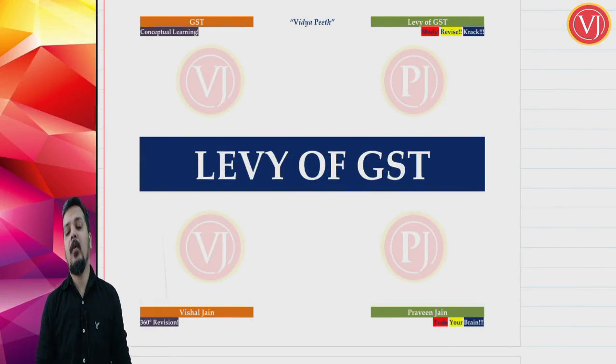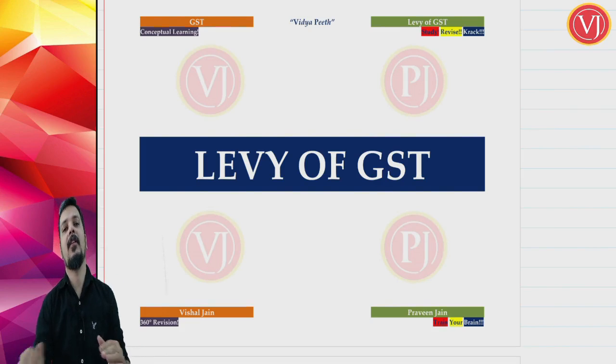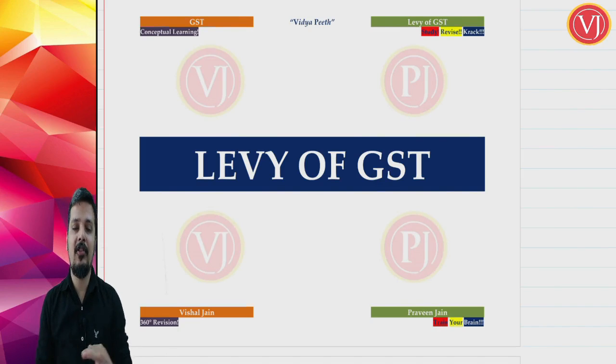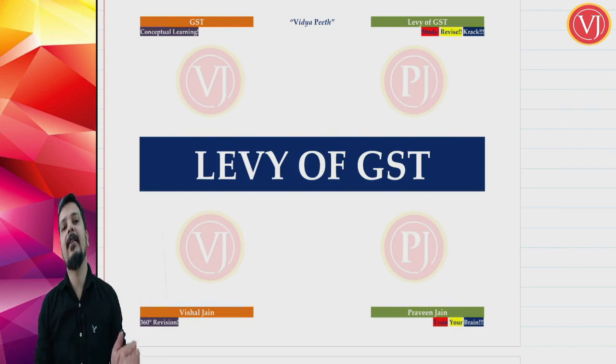Friends, now let us start the next chapter, which is Levy of GST, which happens to be the most important topic with respect to setting the foundation for the further chapters. So this will be the foundation chapter. Once you are clear with this foundation chapter, all the other chapters will be based on this. Levy is the most important event of any tax law.